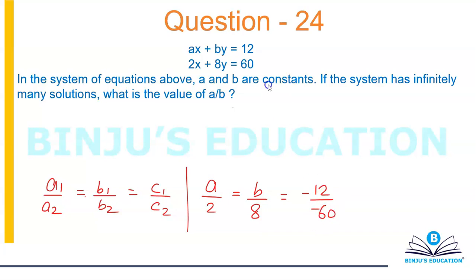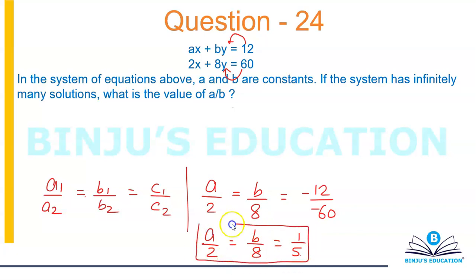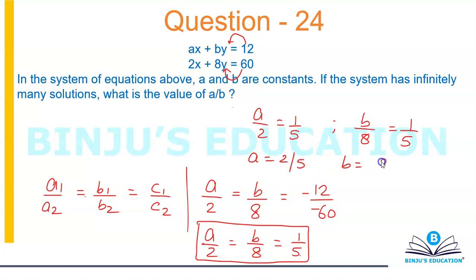Why again minus 12 minus 60? Because you'll have to bring 12 and 60 on the other side, because you need your equation in the general form. Okay. So a by 2 is equal to b by 8, and minus 12 by minus 60 is 1 by 5. Now you can say that a by 2 will be equal to 1 by 5, and b by 8 is also equal to 1 by 5. So a is 2 by 5 and b is 8 by 5.